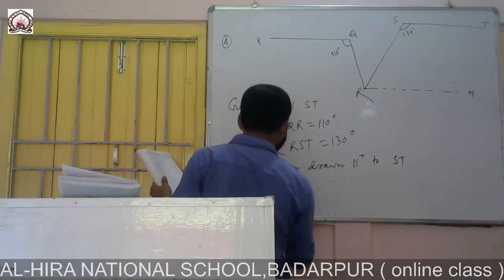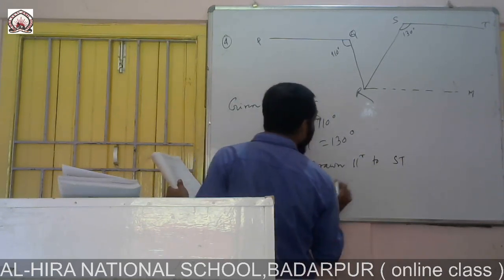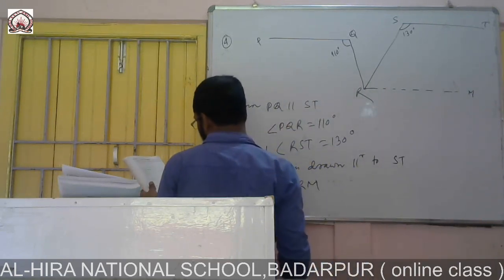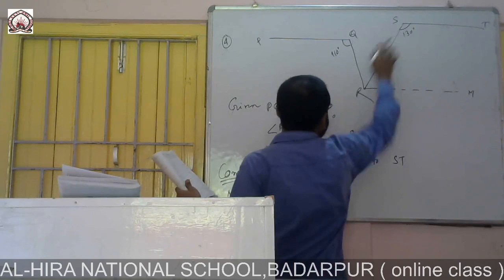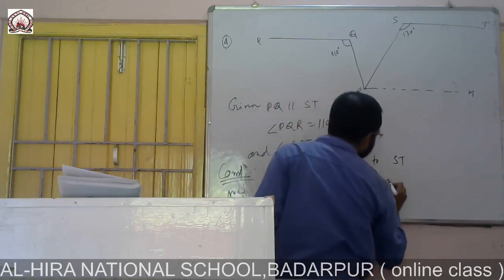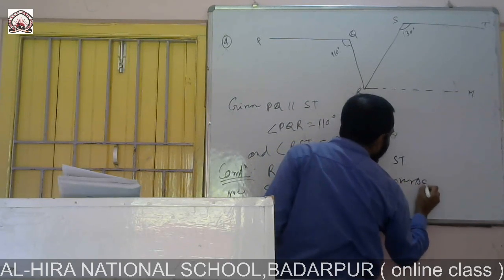Now you see, ST parallel to RM, and SR is transversal.